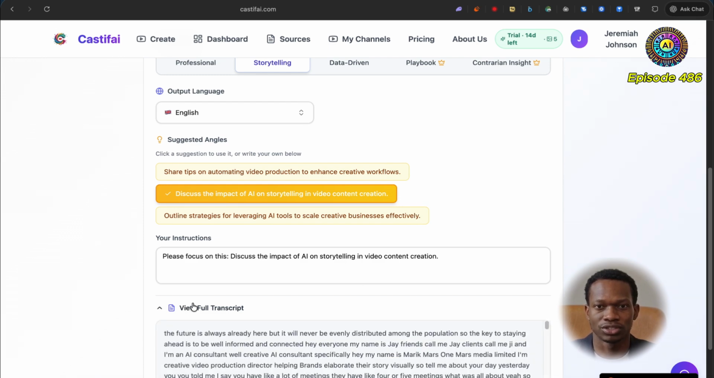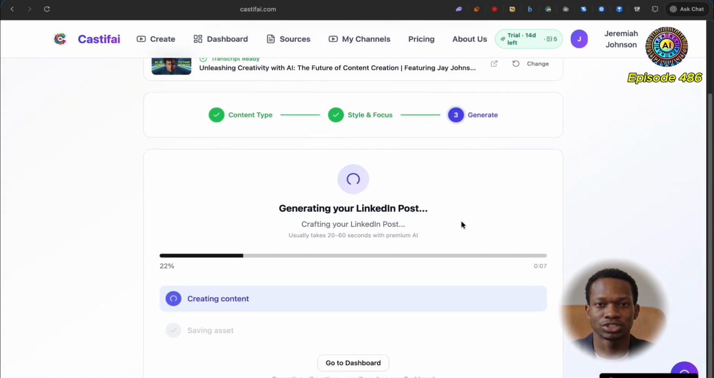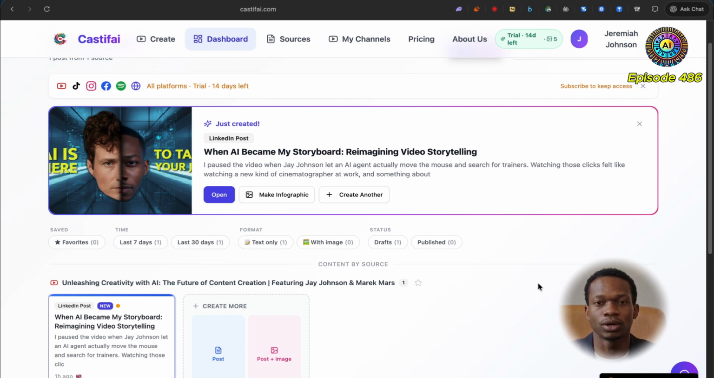Cool. So we've got the full transcript here that we can see. Just going to click generate LinkedIn post, and it's going to start generating that post. Now, I've never used Castifai before, but it seems quite interesting. We're going to see exactly what sort of asset this gives us, and I'm going to come back once this is done. Okay, cool. So now we've got this output.